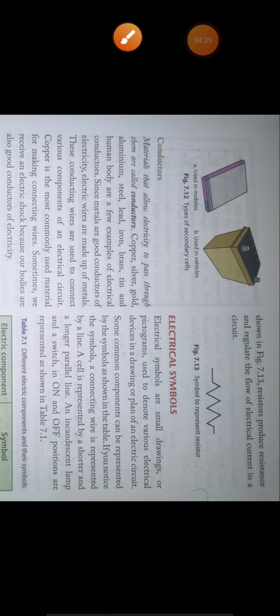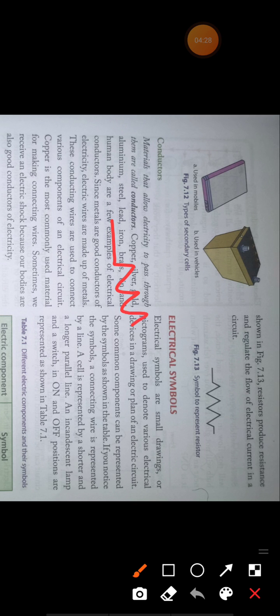Now if you connect a resistor across a circuit, then it will oppose the flow of current. For example, suppose here you have a bulb, and here you have connected a battery. Suppose 2 ampere current is flowing. Now due to the resistor, the flow of current will be reduced. Suppose for example 1.8 ampere current will flow. So the function of a resistor is that it opposes the flow of current.